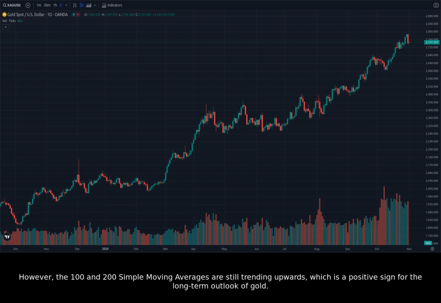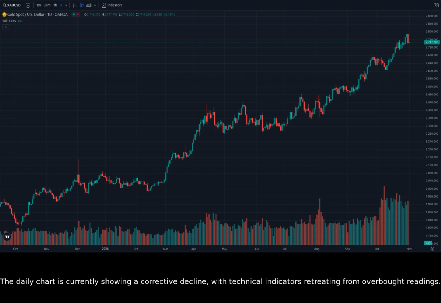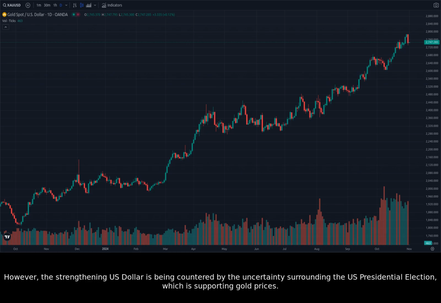long-term outlook of gold. The daily chart is currently showing a corrective decline, with technical indicators retreating from overbought readings. But the pair remains above all its moving averages, which is a good sign for the long-term outlook. We're seeing the US dollar strengthen against the euro, AUD, and ETH, which is usually a negative sign for gold. However, the strengthening US dollar is being countered by the uncertainty surrounding the US presidential election, which is supporting gold